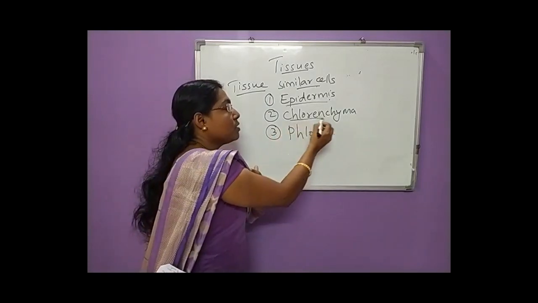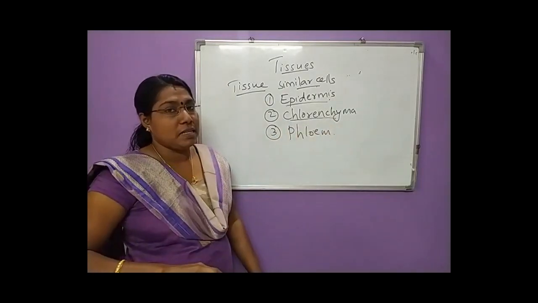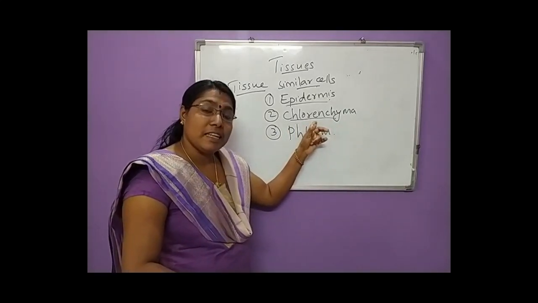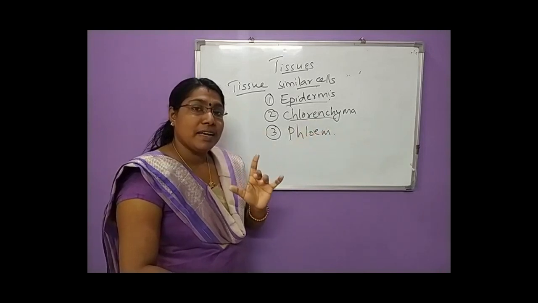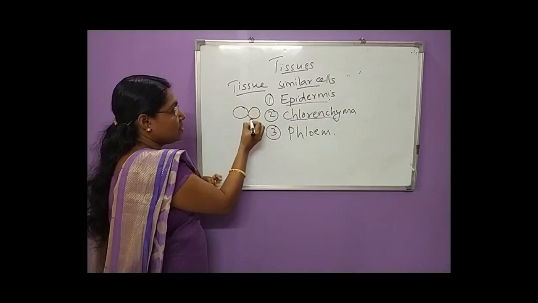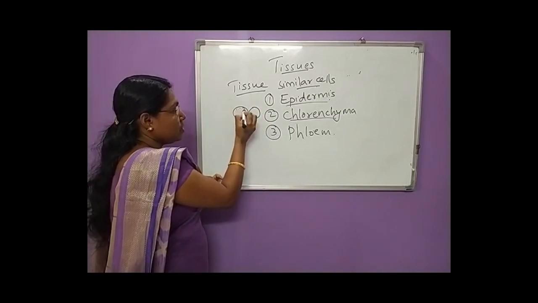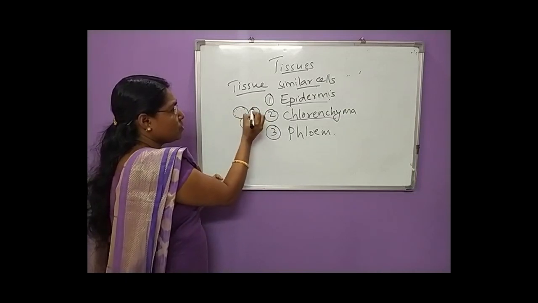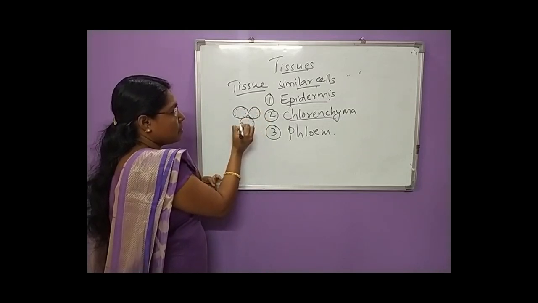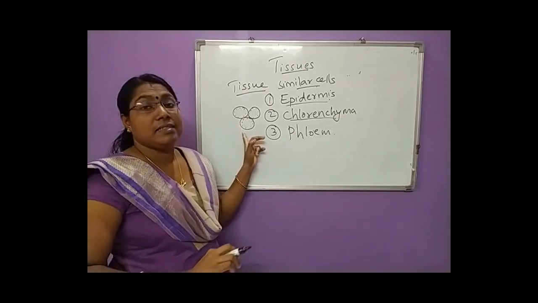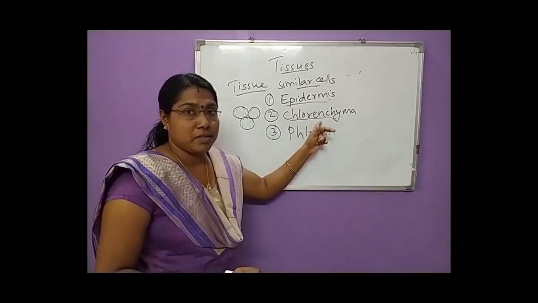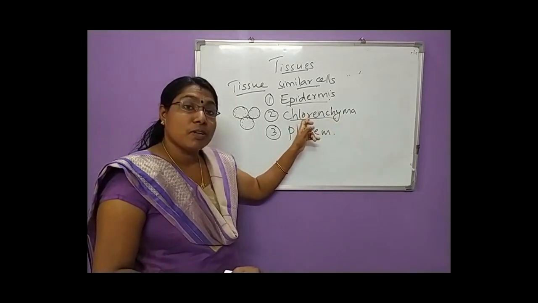Second type is chlorenchyma. What are chlorenchyma cells? The chlorenchyma are chlorophyll containing cells in a leaf. Okay, chlorophyll containing cells in a leaf. These are the chlorophyll containing cells in a leaf that form a tissue known as the chlorenchyma. And what is the function of chlorenchyma?